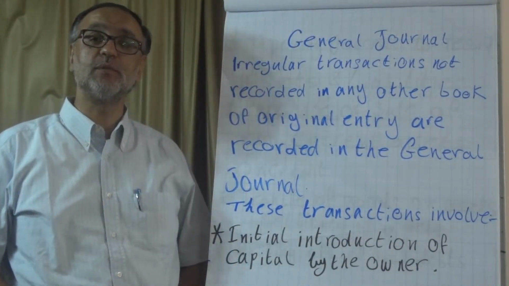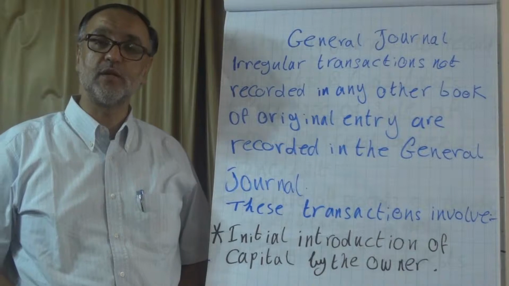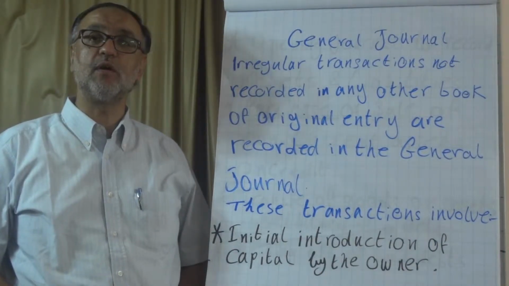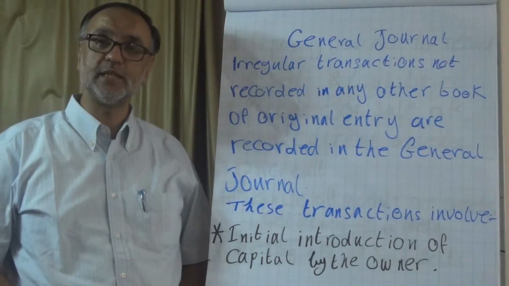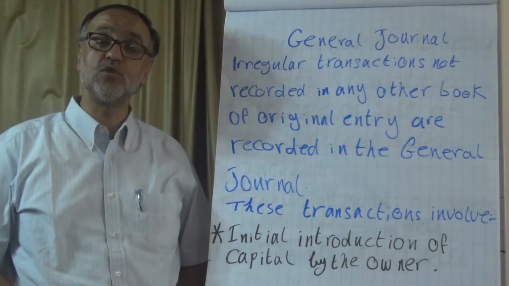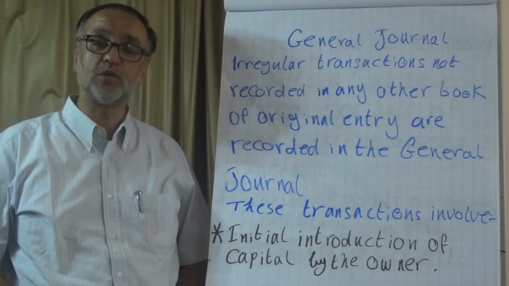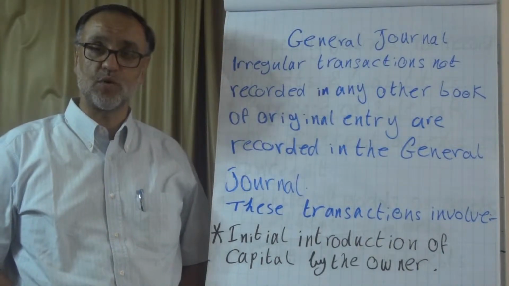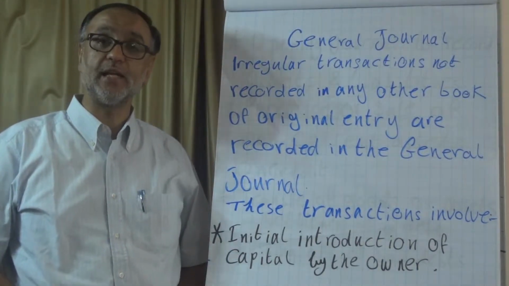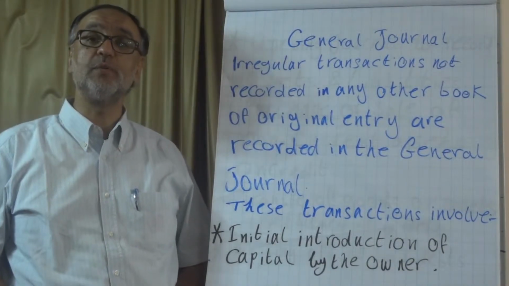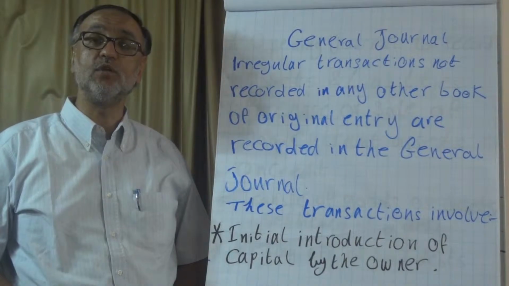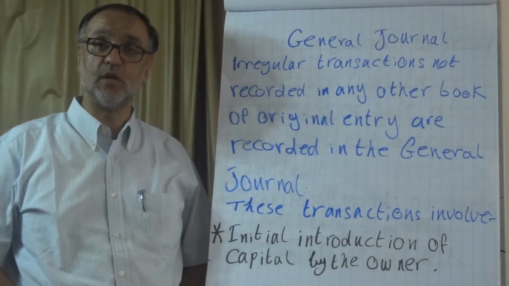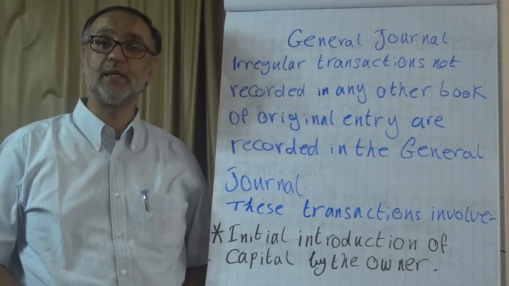Today is the general journal. Remember that we have talked about several books of prime entry. We have mentioned the sales journal, sales return journal, purchase return journal, and the cash book. And we said that any transaction that cannot be recorded in these books will be recorded in the general journal. Let's look at what is said about the general journal.